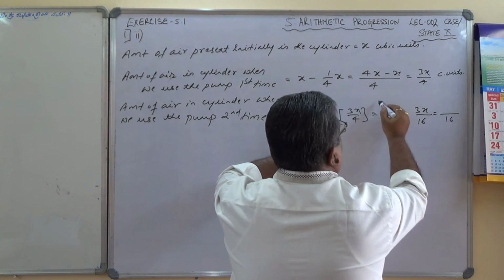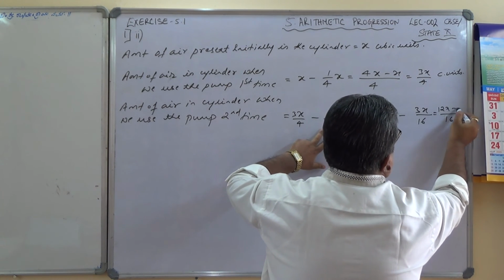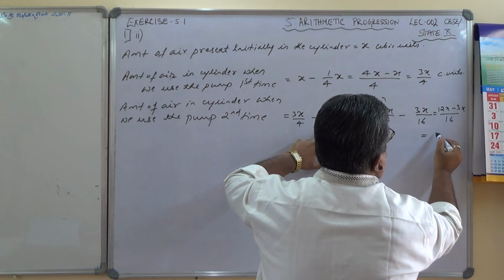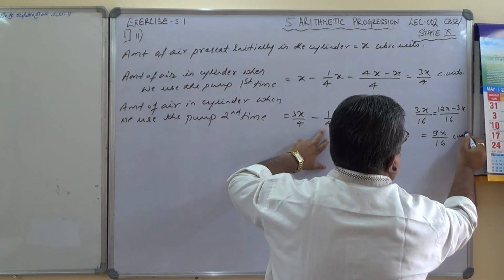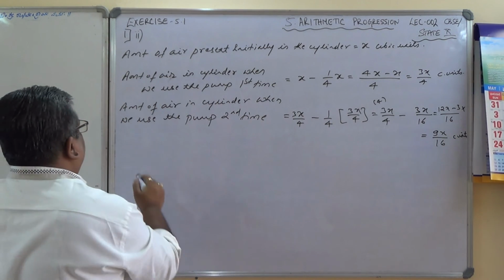LCM is 16, so (12x minus 3x) by 16, which is 9x by 16 cubic units.